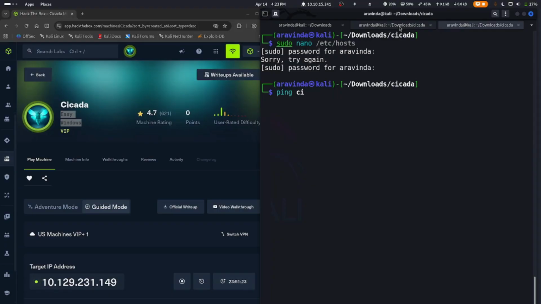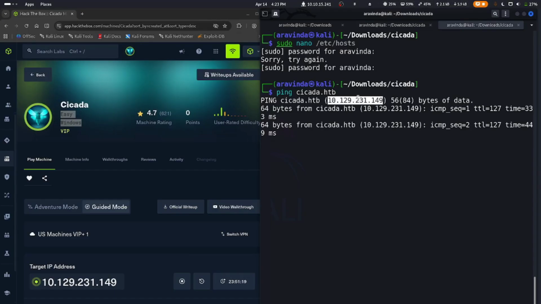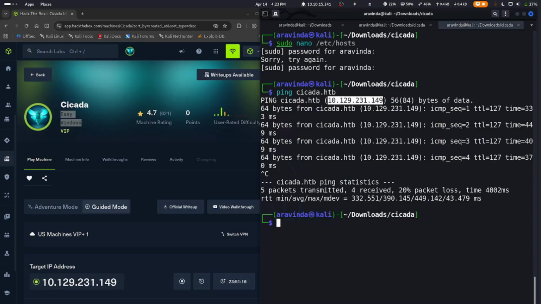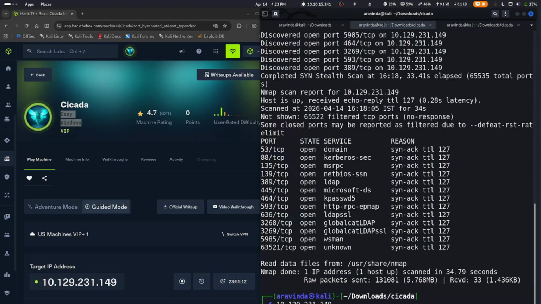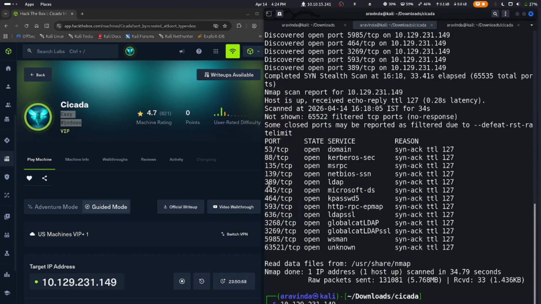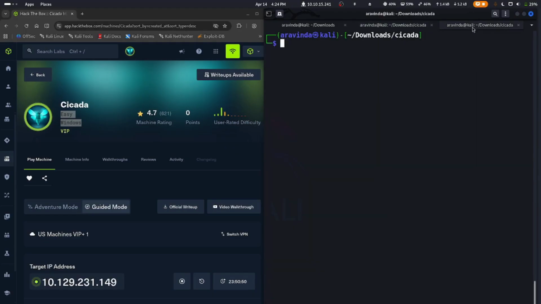Let's do ping cicada.htb, and we're able to ping it. That means we're able to reach the server from the domain name as well. Now we did all these ports' enumeration, so the only thing left is SMB enumeration. Port 445 is SMB, and 139 is NetBIOS.